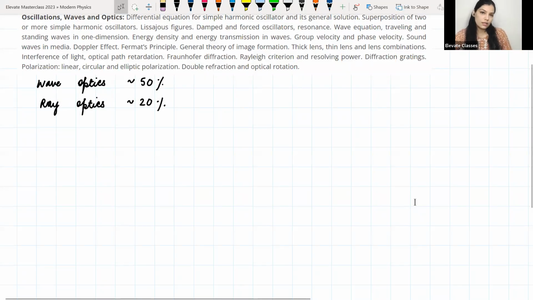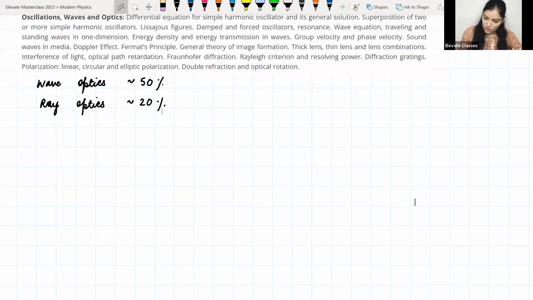So I'm going to recommend books by 2 topics. The first list of books is on oscillations and waves. These 2 topics are usually covered in one set of books, and optics is usually covered in another type of books. You would hardly find books which would cover all of them in the amount of detail that we want to study, okay? So I will just list down a few books for oscillations and waves.